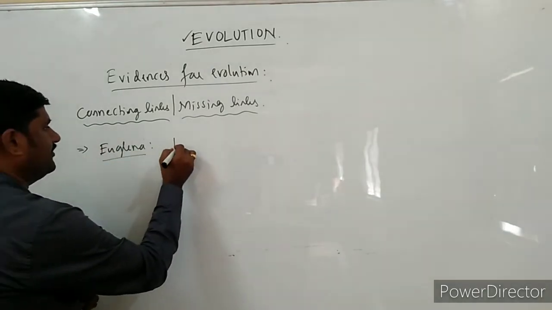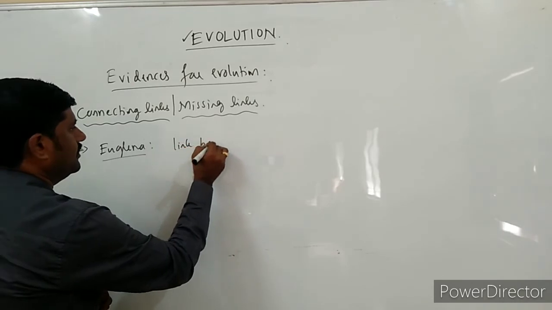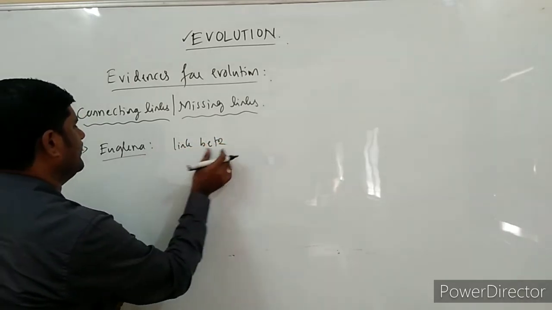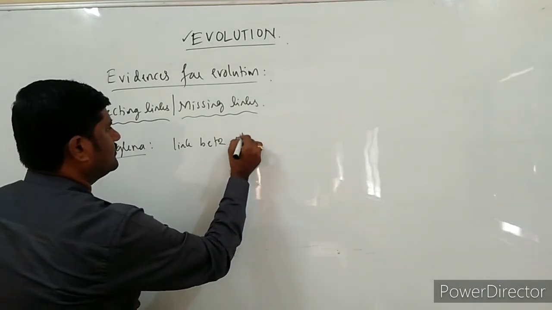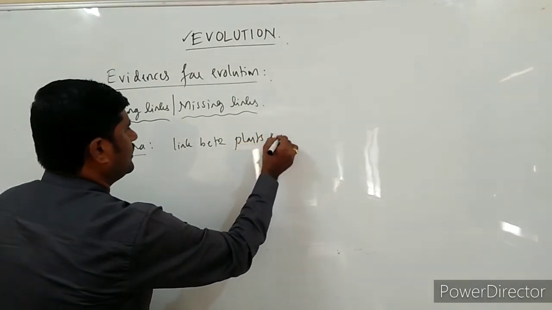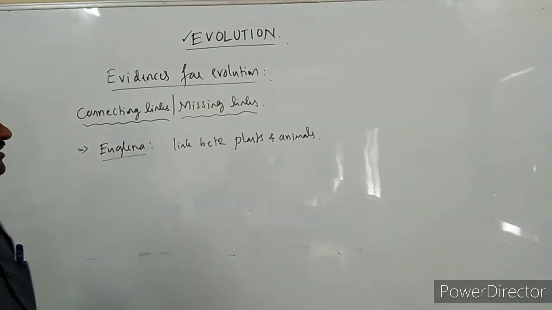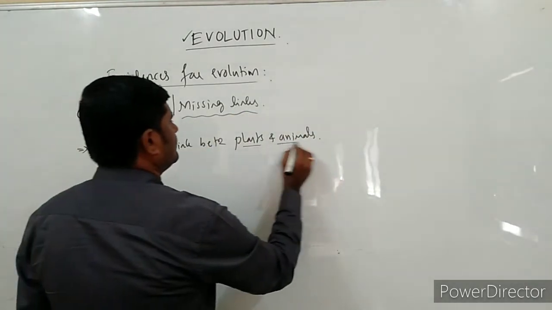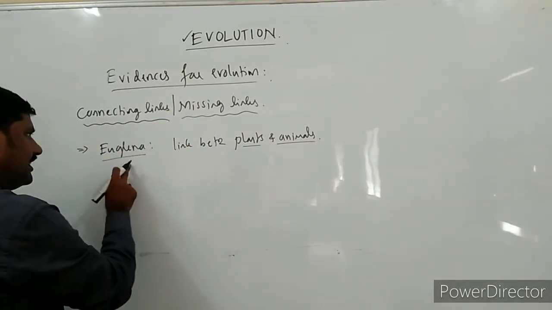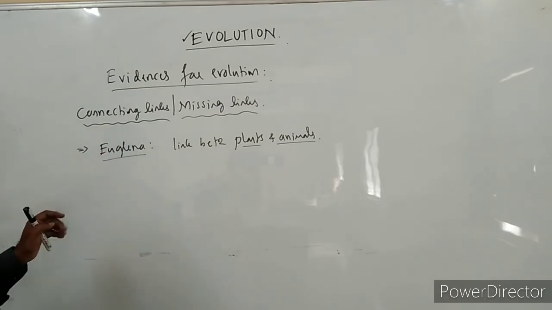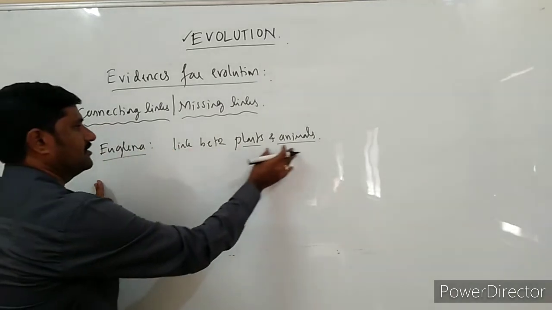It is a link between plants as well as animals. So this is said to be one of the connecting links.